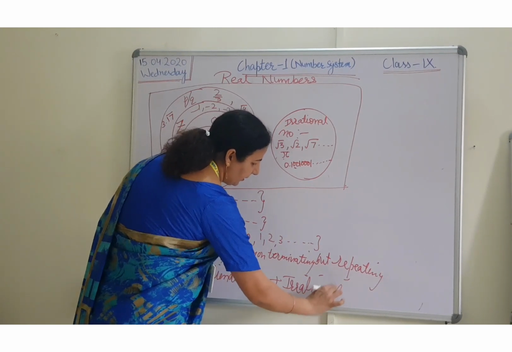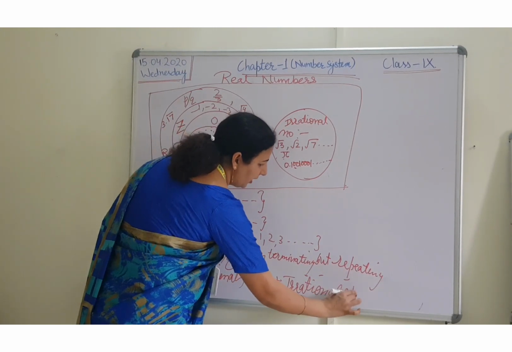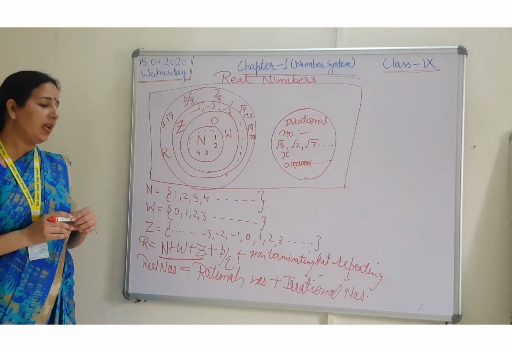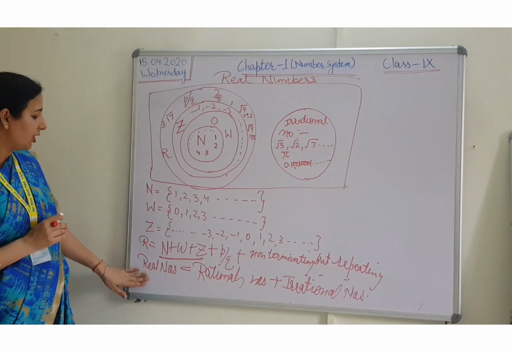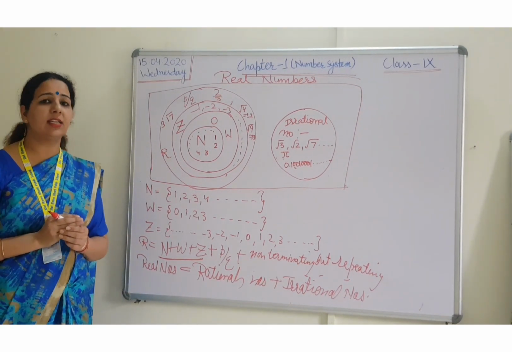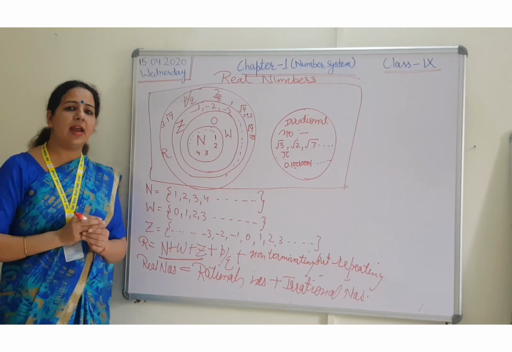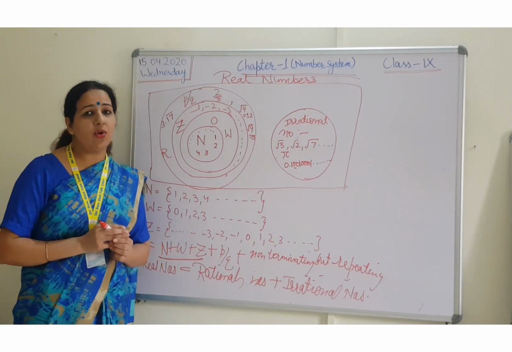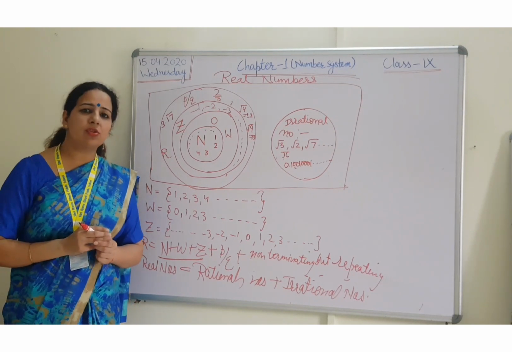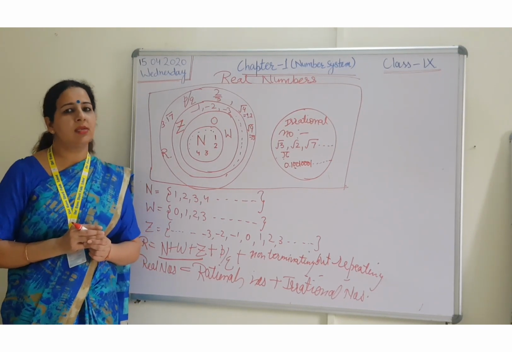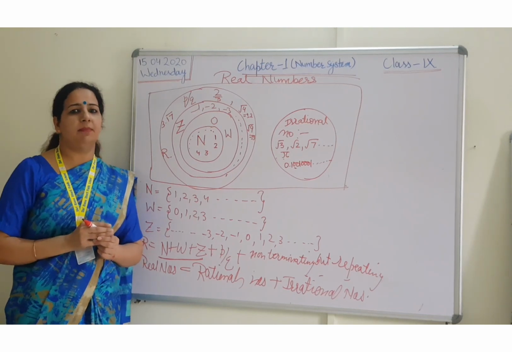So real numbers is a set of rational numbers and irrational numbers. In maths, if the question is what is the definition of real number, then we can write that the set of rational numbers and irrational numbers is known as the set of real numbers. Or we can also say that real numbers is equal to rational numbers plus irrational numbers.